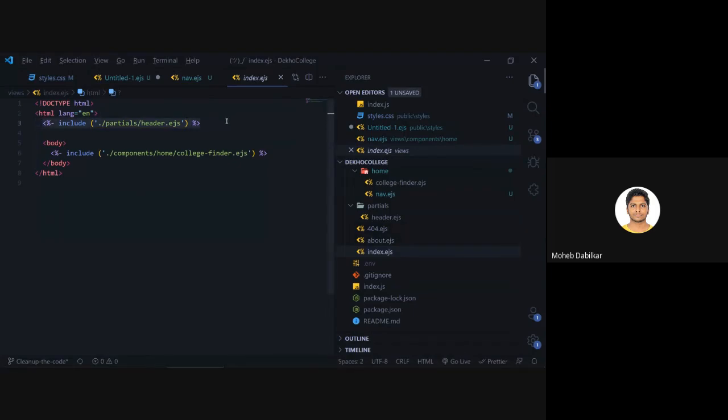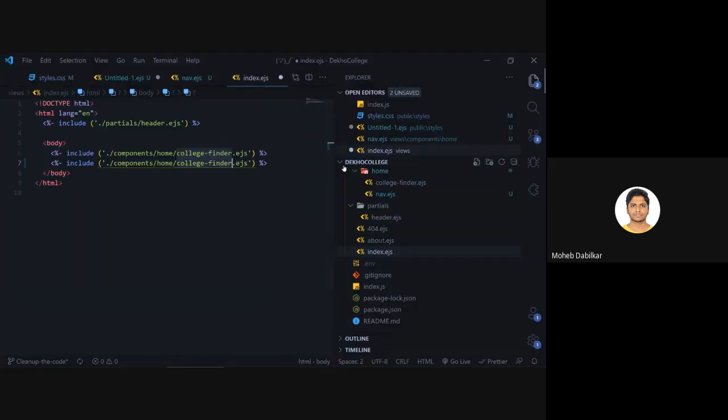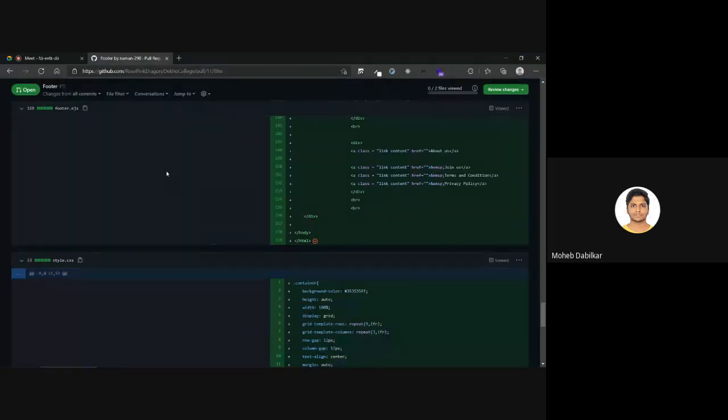Okay. Now you don't actually have to put in this line because we already have index.ejs. All you have to do is come to this file and then add in one more line and then say whatever the name of your file is over here. So if you say footer.ejs, we will just say footer.ejs. Sir, how did you open all the files in VS Code? Oh, I thought you guys knew this.